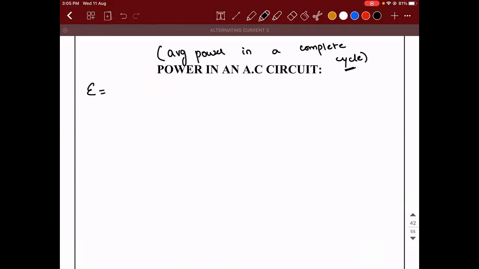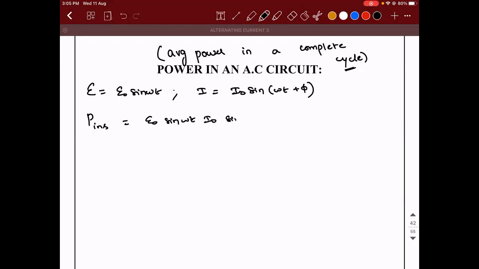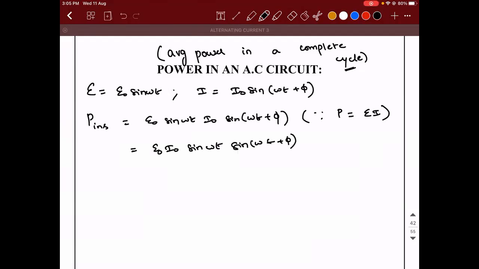First, we know that the instantaneous EMF is E naught sine omega t, and the instantaneous current is I naught sine of omega t plus phi. So what is going to be the value of instantaneous power? Instantaneous power will be E naught sine omega t into I naught sine of omega t plus phi, since power is the product of EMF and current. When you do this, you will get E naught into I naught into sine omega t into sine of omega t plus phi.